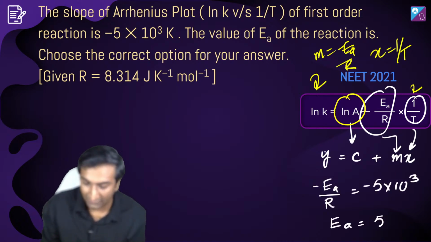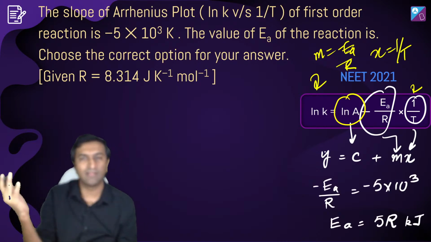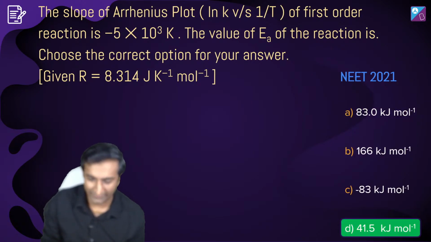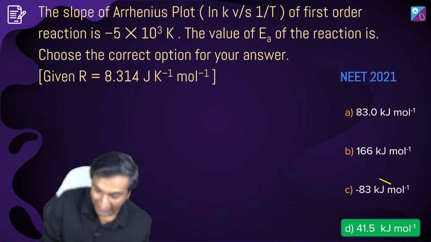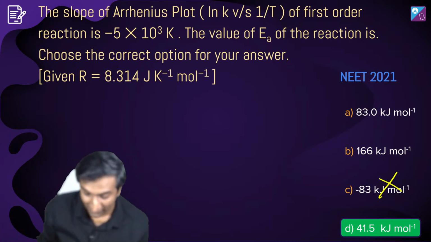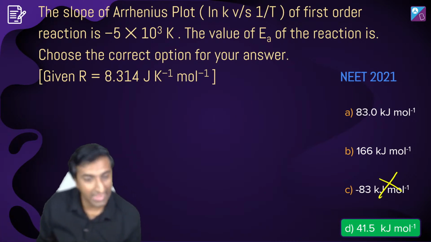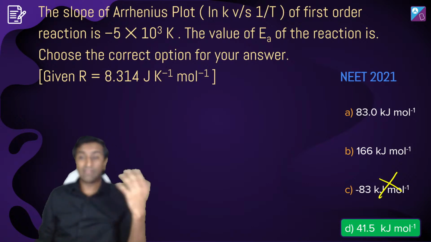Anyway, minus EA by R equal to this, so EA equals 5 times R. Done, answer. R is probably 8, so it's around 40. There's only one answer around 40. Mark this, move on. Also, please eliminate this option because EA cannot be negative. And that's the answer. And we're done for the day. Okay, that was the session.